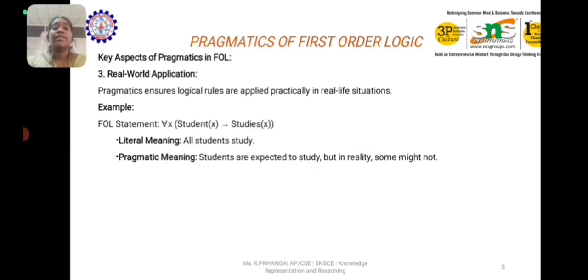And the third one is real-world application. Pragmatics ensures logical rules are applied practically in real-life situations. For example, the propositional logic statement: for all x, student(x) implies studies(x). The literal meaning is all students study, and the pragmatic meaning is students are expected to study, but in reality some might not.